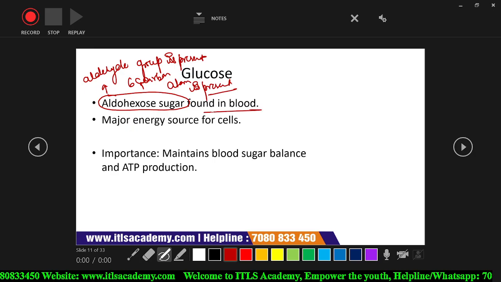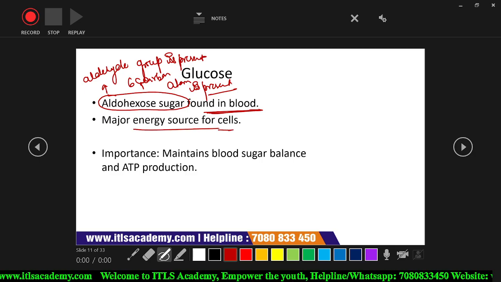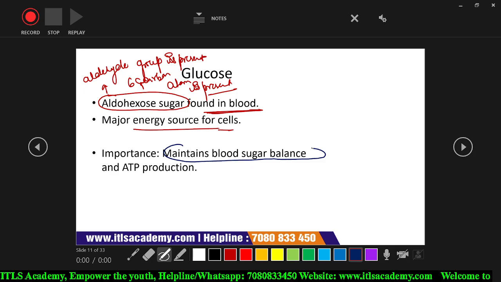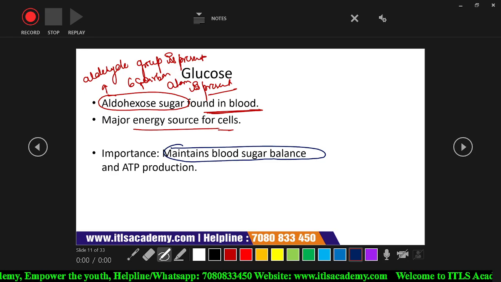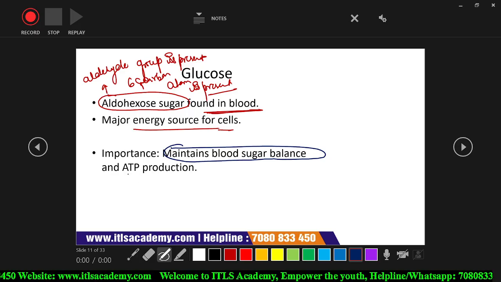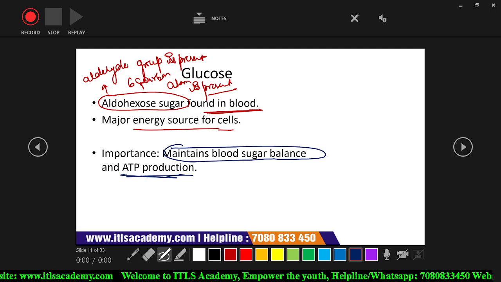This glucose is present in blood and serves as a major source of energy, and it also helps in the maintenance of blood sugar balance. If the glucose level is higher, then blood sugar increases, and if the glucose level is down in the bloodstream, then blood sugar level decreases. Glucose also helps in the production of ATP.